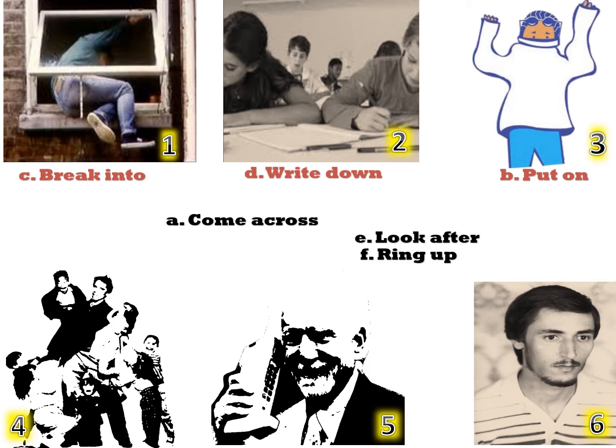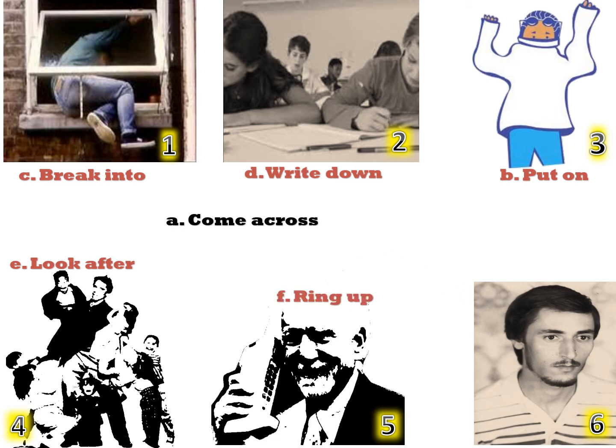So number 4, what do you do, for example, to your kids? You look after them, meaning you take care of them. Number 5, what's he doing? Yes, he's calling somebody, or you say call or ring up. And number 6, come across. Yes, come across meaning to find something unexpectedly. For example, I was looking into my drawers and I came across this photo of mine. Okay.